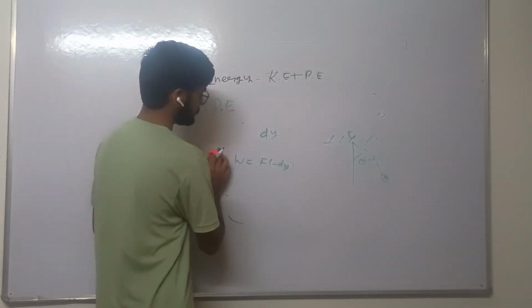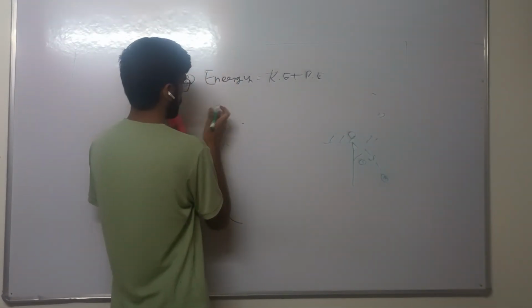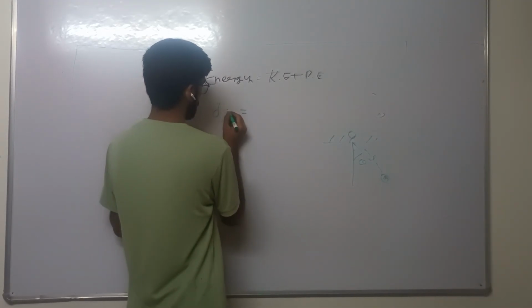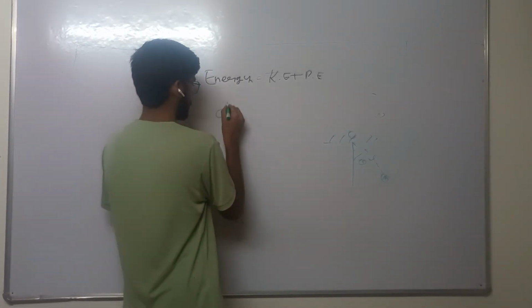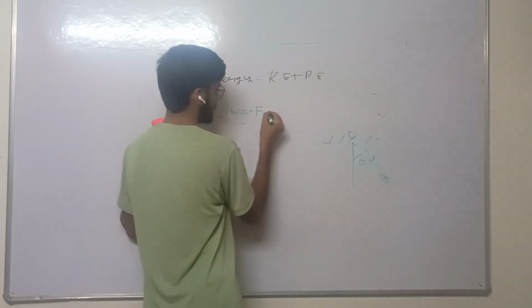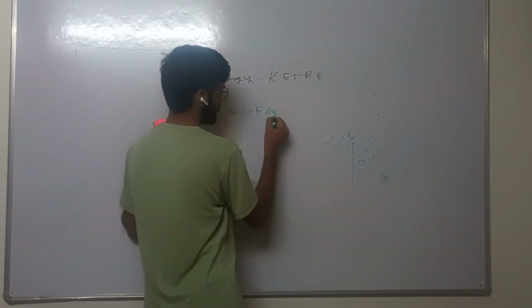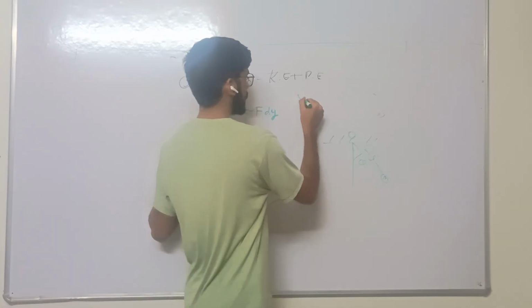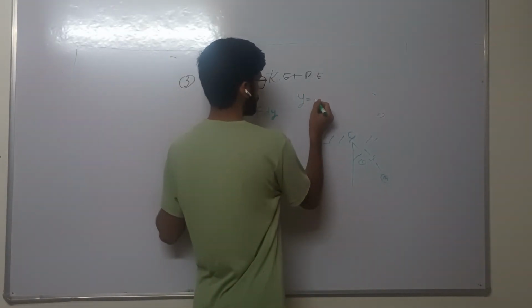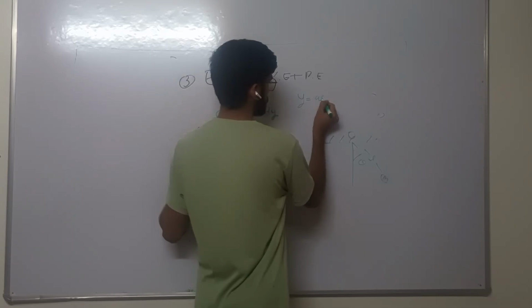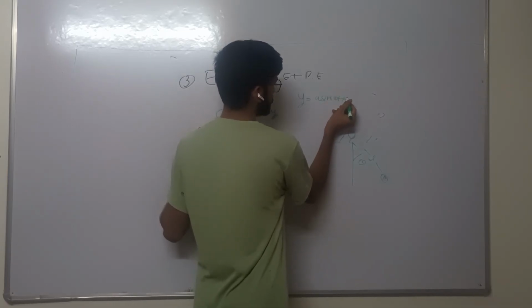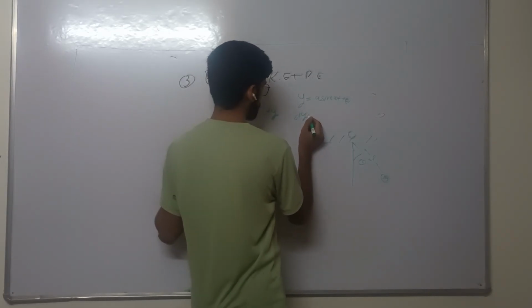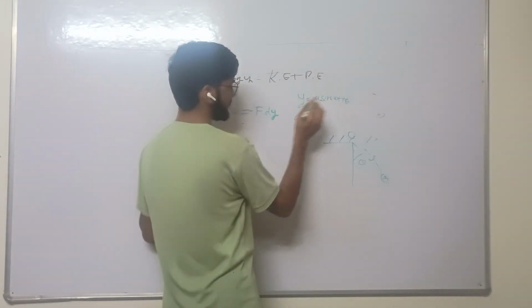So dw equals minus F into dy. We know that y equals a sin(omega t plus phi), and dy we can get by differentiating.